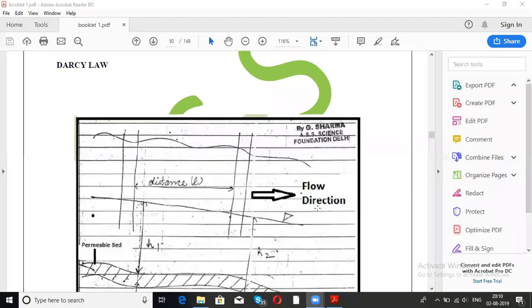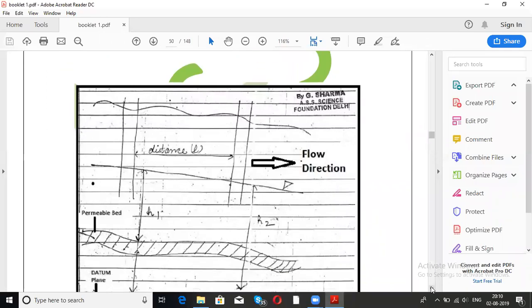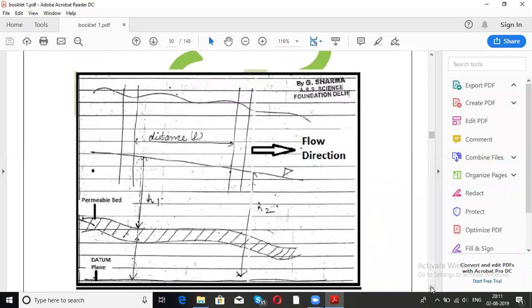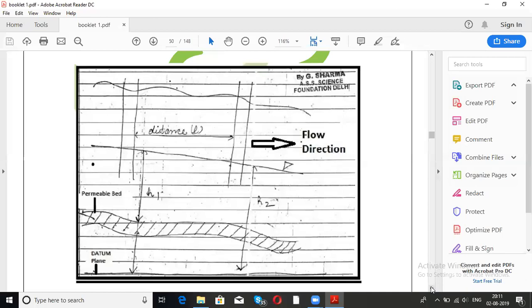Darcy's law is basically the law which governs the flow of the groundwater. ठीक है? So groundwater in a natural state is continuously flowing, as I have told you yesterday also. In natural state, water is continuously flowing horizontally as well as vertically, right?